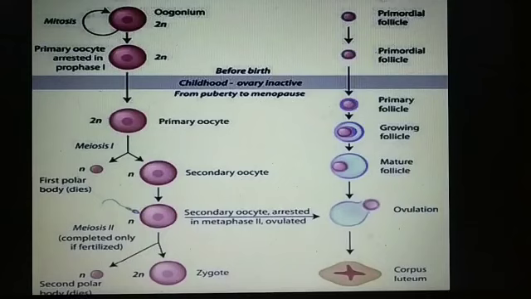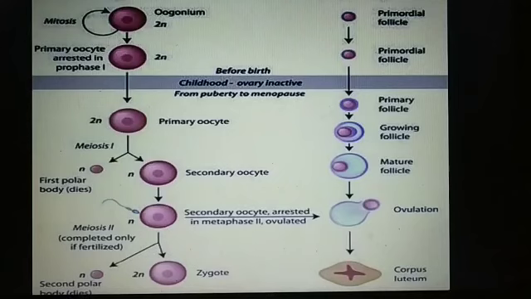Students, the secondary oocyte remains in the bulk of nutrient-rich cytoplasm of the primary oocyte. Here you see the granulosa layer around the follicle, around the secondary oocyte. So these granulosa cells form the tertiary follicle, and the tertiary follicle further changes into the mature follicle.